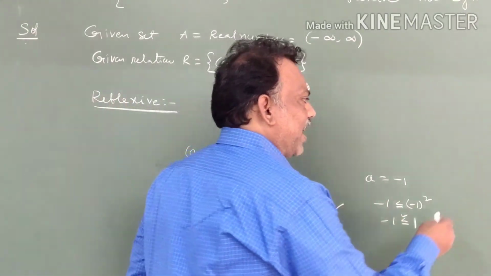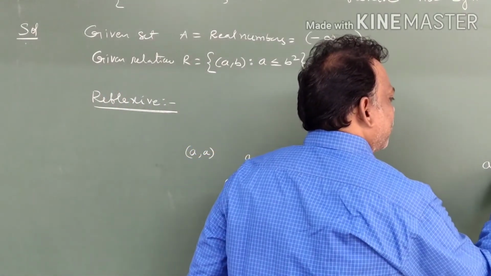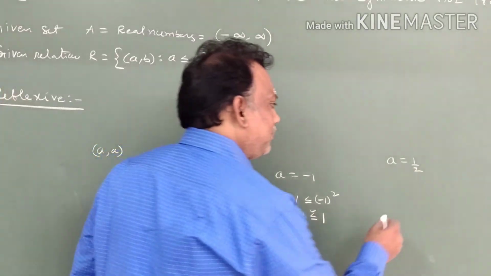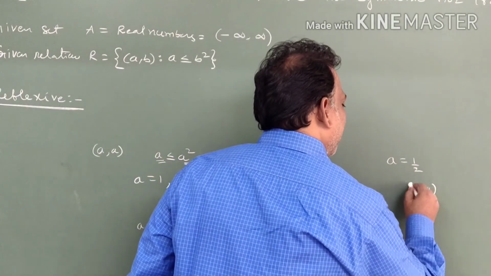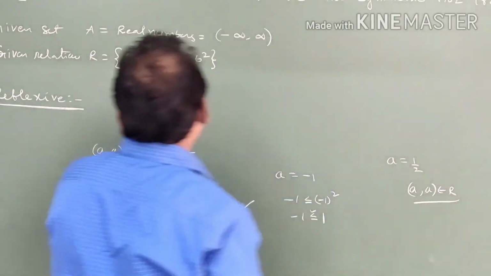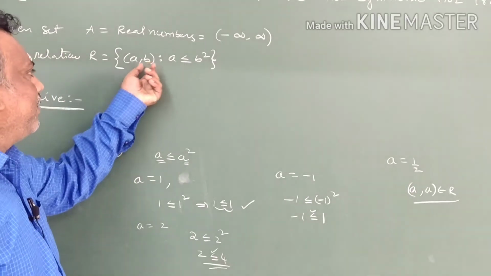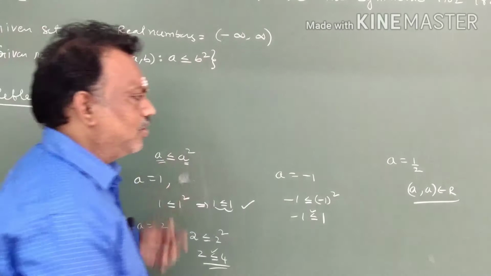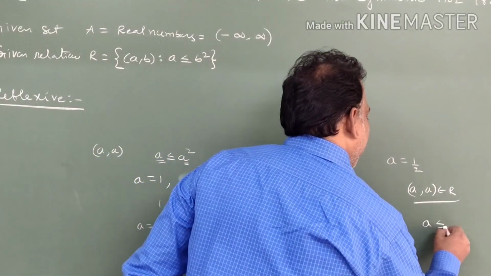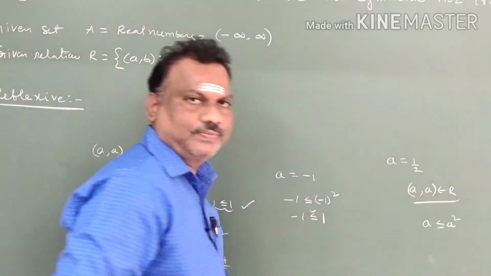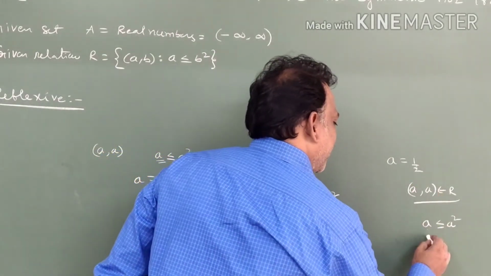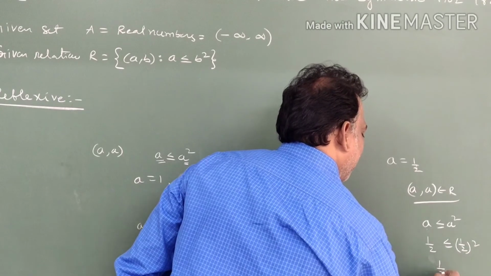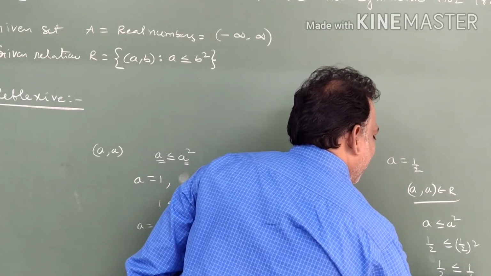I am checking with the fractions. For example, A is equal to 1 by 2. What is the reflexive condition? (A, A) belongs to R. If (A, A) belongs to R, instead of B place also A, less than or equal to, B place also A. So our given condition is A less than or equal to A square. In this A place I am substituting 1 by 2. This A place is 1 by 2 whole square. So 1 by 2 is less than or equal to 1 by 4.